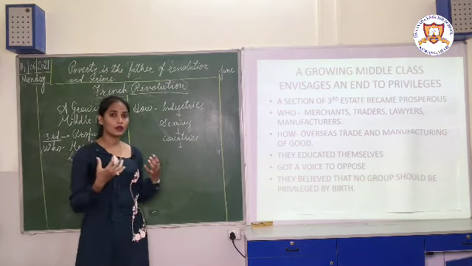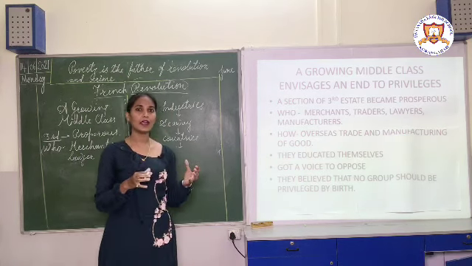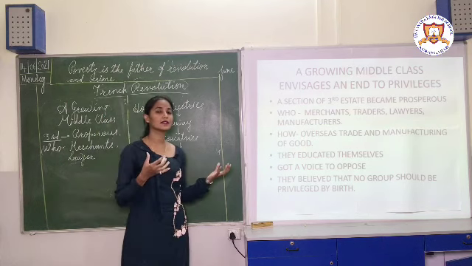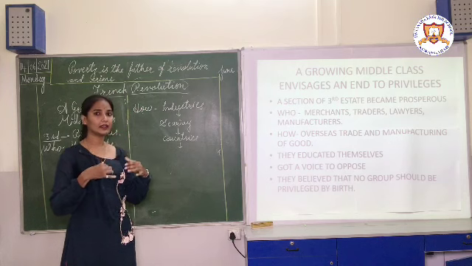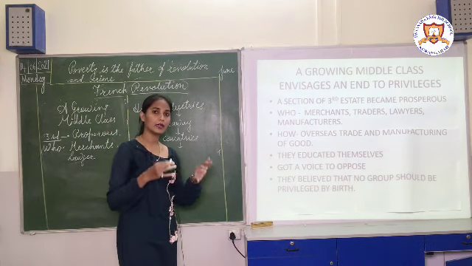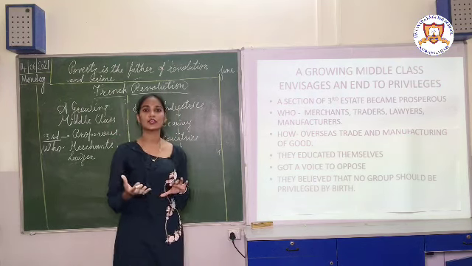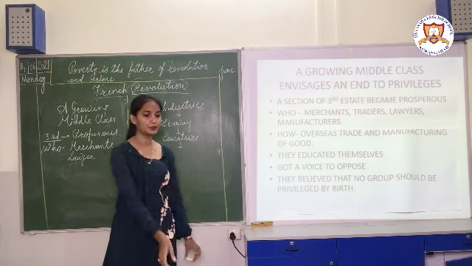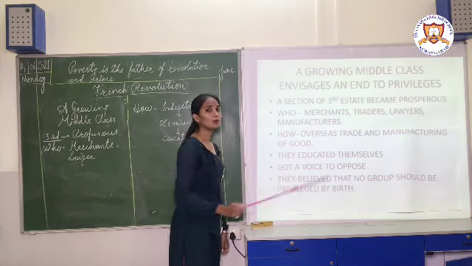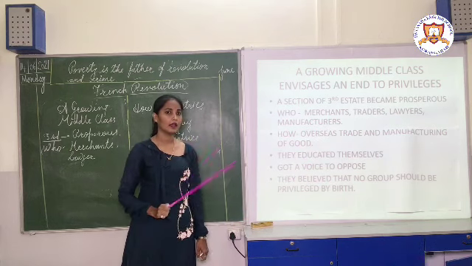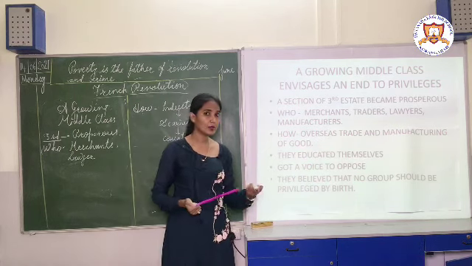Okay, so when they started getting money, what did they do? They got educated. Earlier, as they were poor, they didn't have sufficient money, so now they became prosperous. So they started getting educated themselves, and they were giving education to their children also. And when they became educated, they got a voice to oppose. They started opposing, and against what were they opposing?